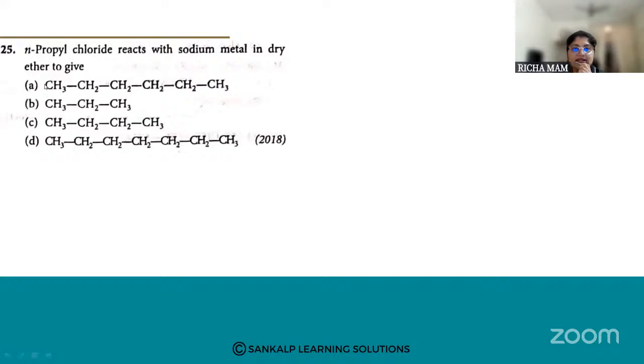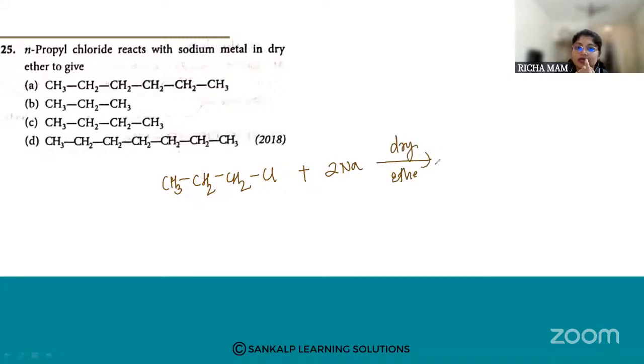N-propyl chloride reacts with sodium metal in the presence of dry ether to give what? Propyl chloride means 3 carbons. So N-propyl chloride in the presence of dry ether and sodium metal, what are you going to get? So this is a Wurtz reaction.